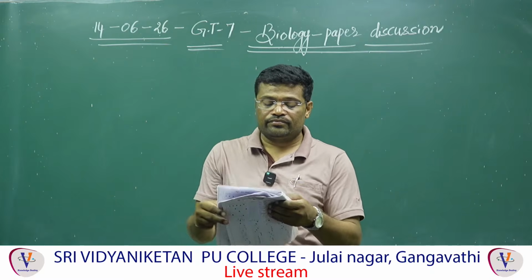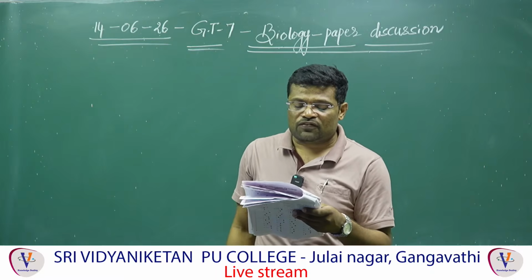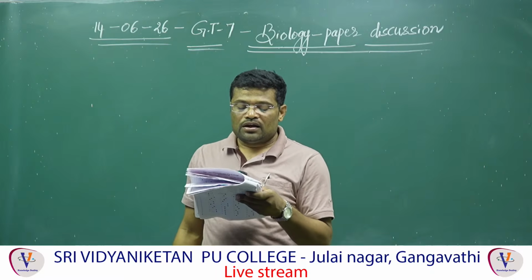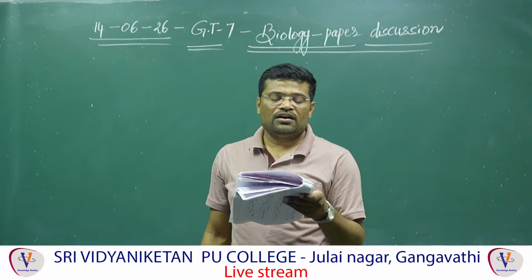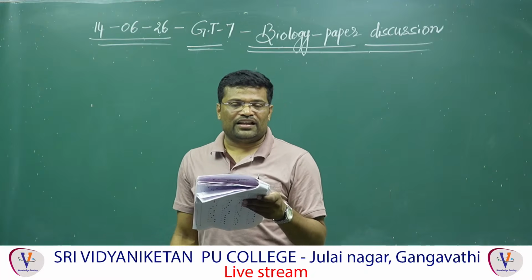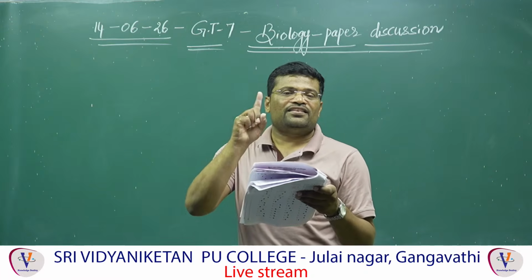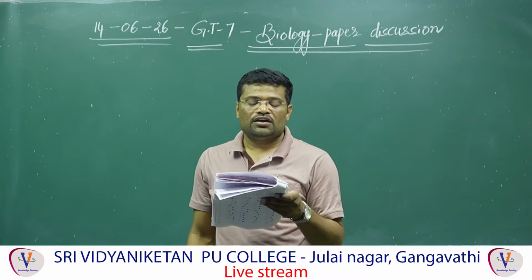169. Assertion. Common ancestor of ferns, conifers and seed ferns is Xylophyton. Absolutely correct. These three were evolved from a single ancestor called Xylophyton. Assertion is correct.